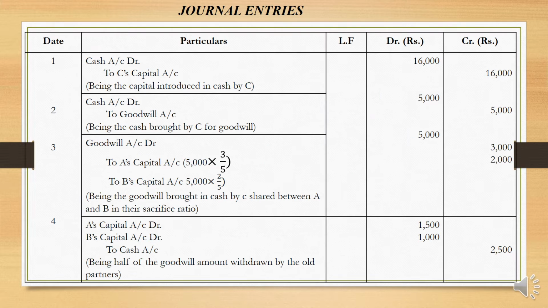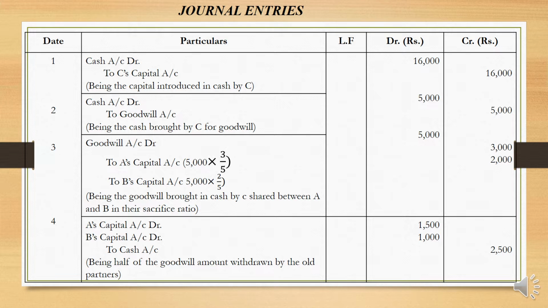Okay, now let us pass the journal entries. The first journal entry for the capital introduced by cash by the new partner: cash account debit to C's capital account, the amount is 16,000. Second journal entry for cash brought in by C for goodwill: cash account debit to goodwill account, amount is 5,000.